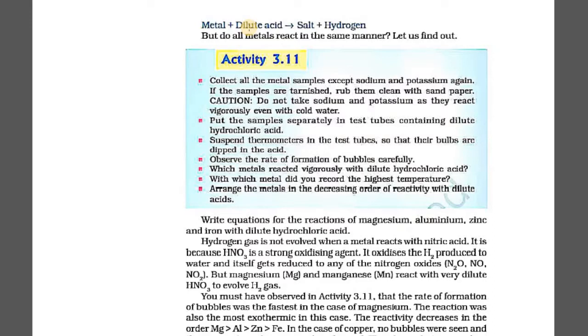So you can imagine, if the reaction with dilute acid produces a considerable amount of heat energy, in the case of concentrated acid, too much heat energy will be liberated. That's why the dilute form of acid is taken for the reaction with metals.